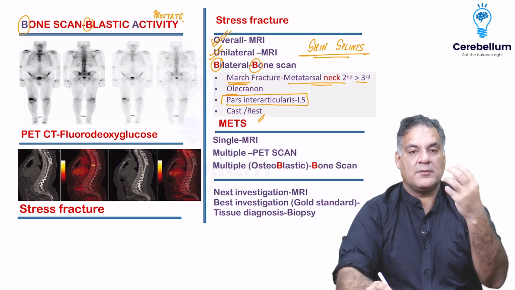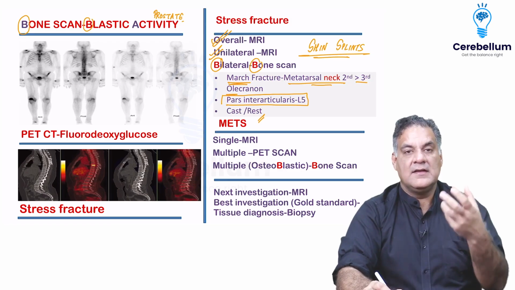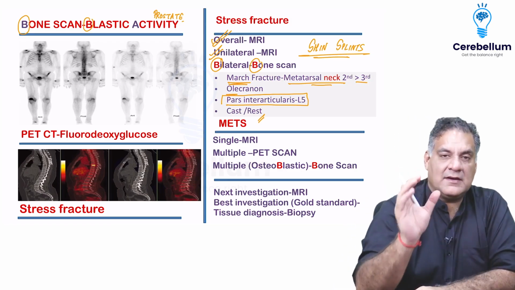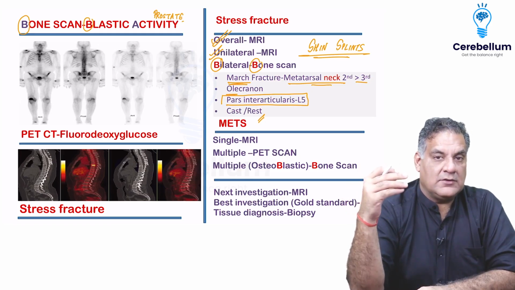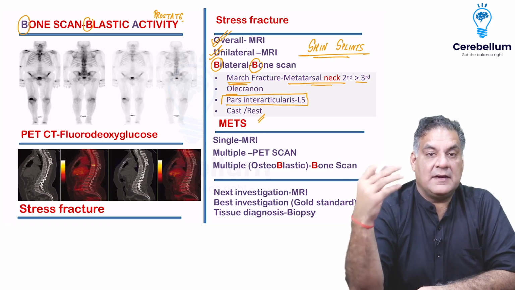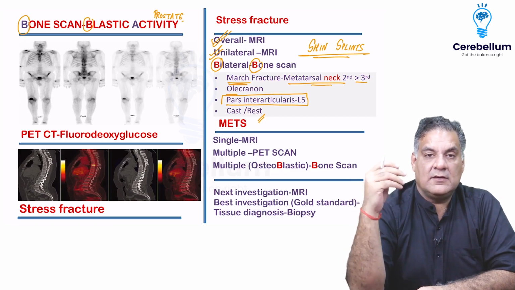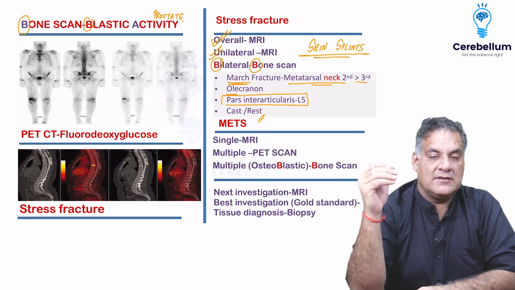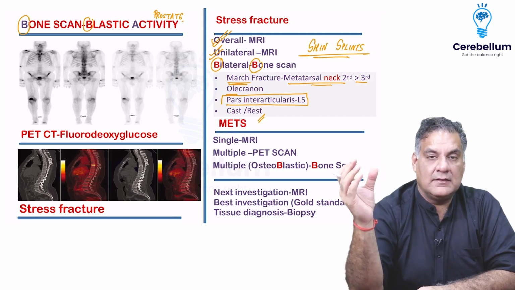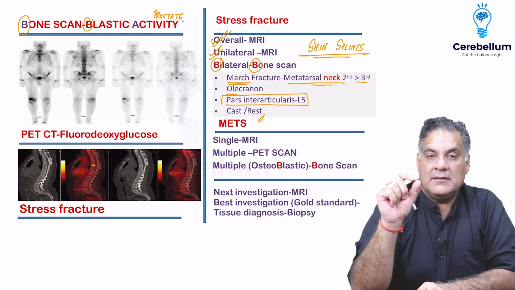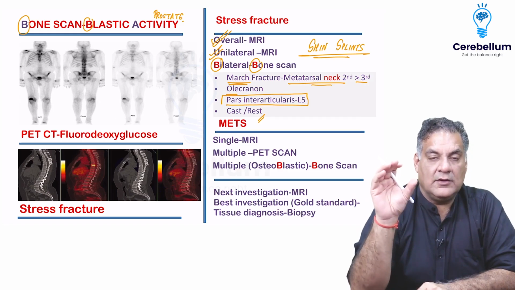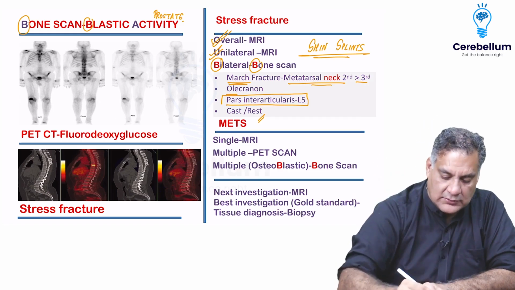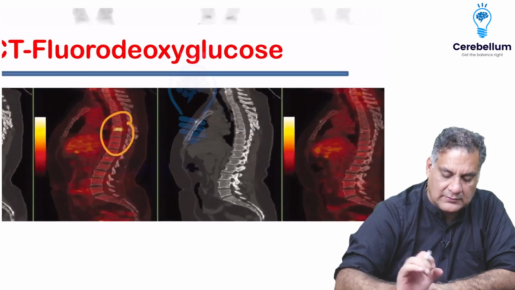I just spoke about prostate metastasis being osteoblastic, which can be picked up on bone scan, but for metastasis, you need to pick up the tumor cells, right? And what can pick up the tumor cell? An investigation called the PET scan. In PET scan, you give deoxyglucose to the patient, which is radioactive fluorine labeled. Now, anaerobic metabolism is a feature of the tumor cells. So deoxyglucose will be picked up by the tumor cells and will show radioactivity like the yellow spot here.